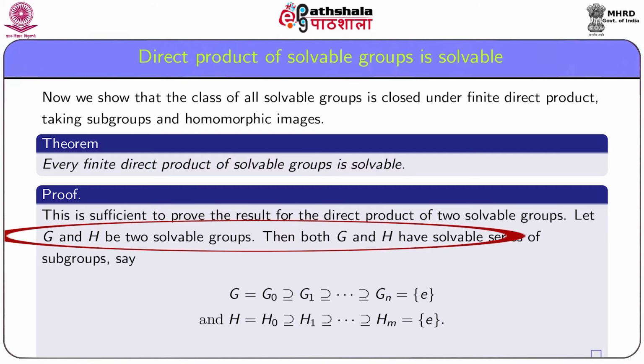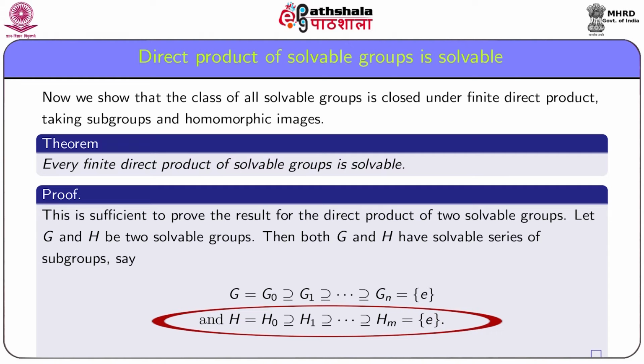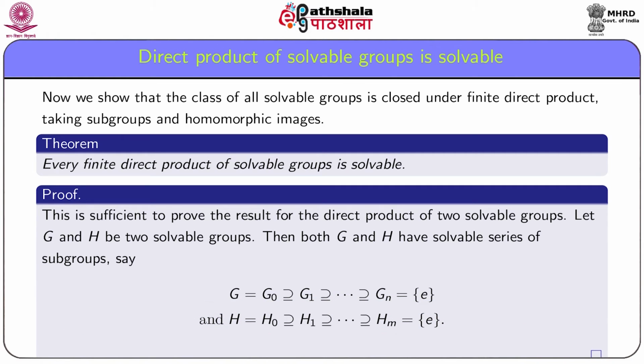Then both G and H have solvable series of subgroups, say G equal to G0 contains G1, contains G2 and so on, which contains Gn equal to the identity subgroup, and H equal to H0 contains H1, contains so on, contains Hm equal to the identity subgroup. Now, we will construct a solvable series of subgroups of G cross H.